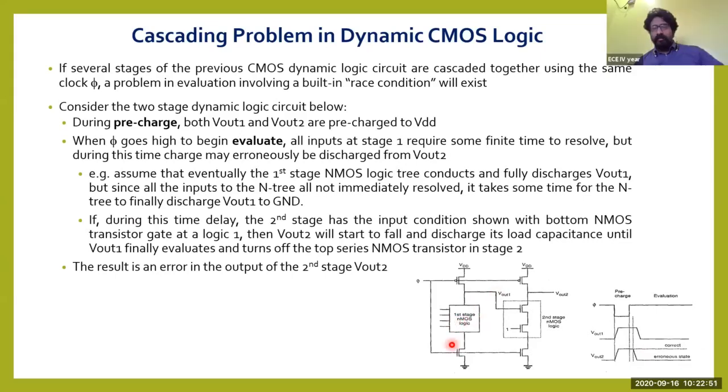Yeah. See now, Vout1, why does it have delay? Because if I supply the gate voltage to all the transistors, assume that there is some OR operation. Let me assume the logic inside this first stage is an OR operation. If it is an OR operation, what will happen? All the NMOS will be in parallel connection.